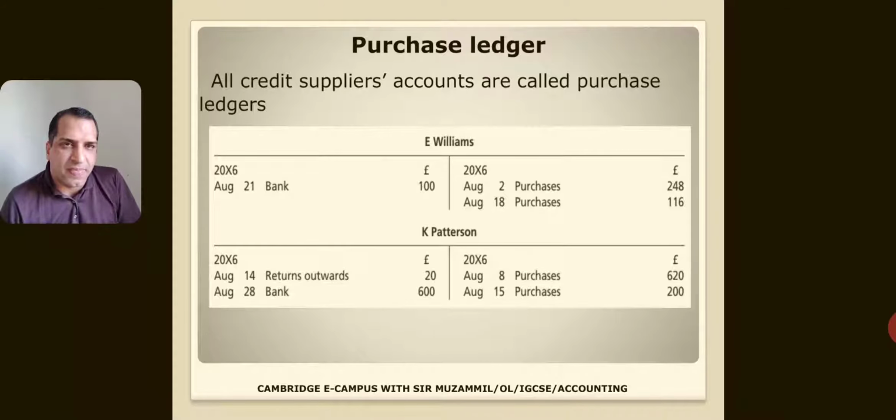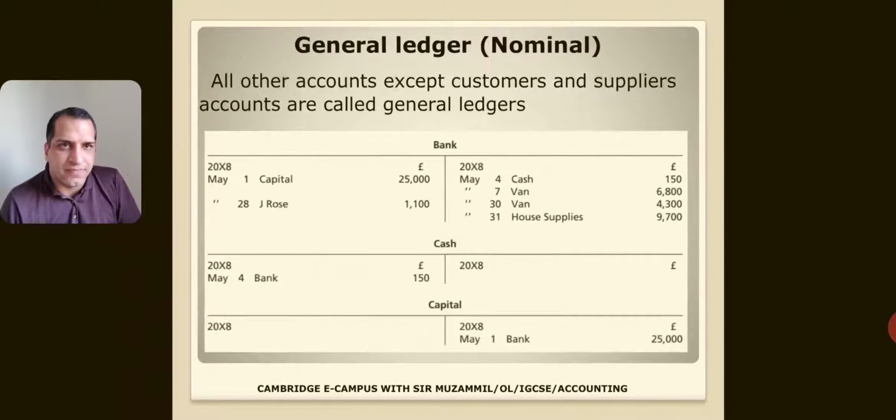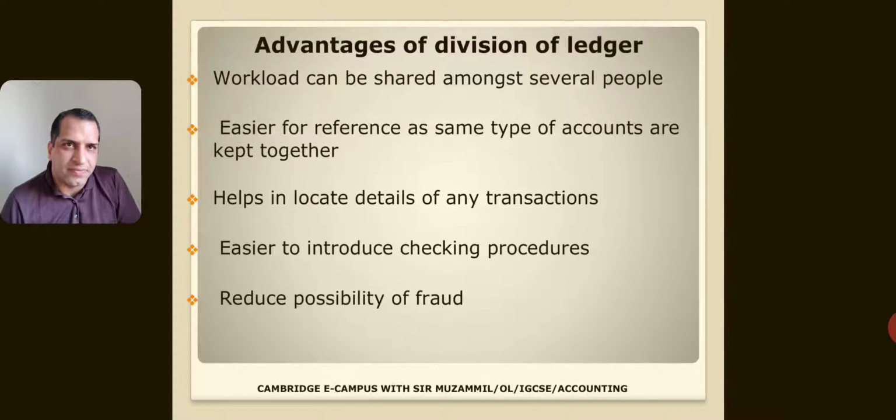A business makes credit purchases from specific suppliers, so all supplier accounts to whom the business owes money are known as the purchase ledger. Journal ledger: all other T accounts except customers and suppliers. Like bank account, cash account, capital account, these are known as the journal ledger.